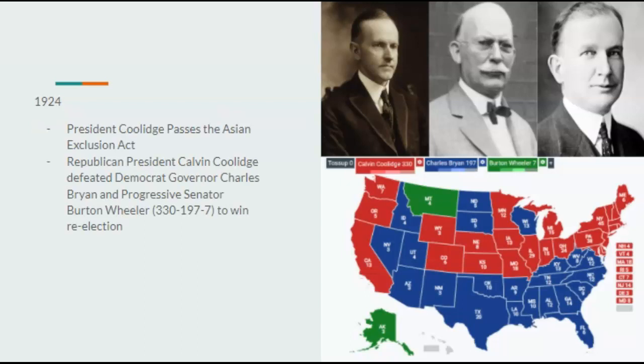There is nothing noteworthy in 1922, as well as nothing noteworthy in 1923. Going on in 1924, President Coolidge would pass the Asian Exclusion Act. We also have the 1924 election, which the Democrats would nominate Nebraska Governor Charles Bryan, who was the brother of William Jennings Bryan, and Progressives would nominate Montana Senator Burton K. Wheeler, and he would also win the state of Alaska at this point, and thus Calvin Coolidge would defeat both Charles Bryan and Burton Wheeler 330 to 197 to 7 to win re-election to a second term.